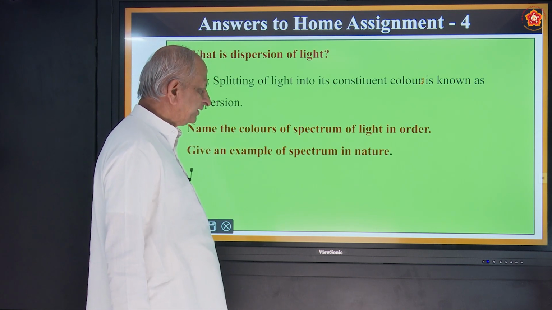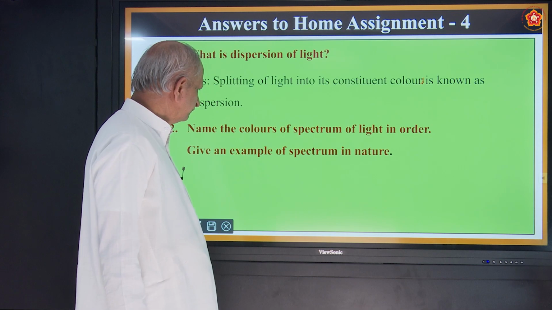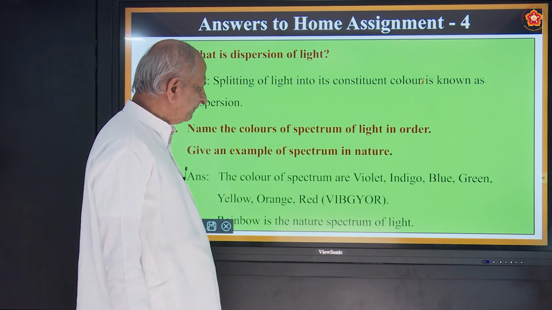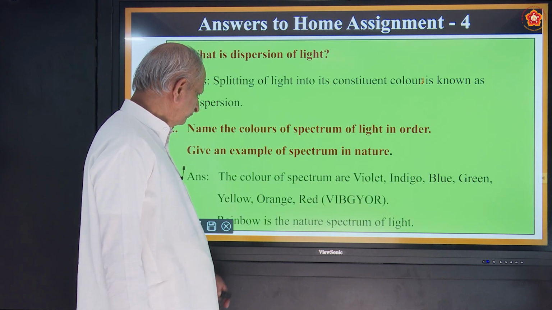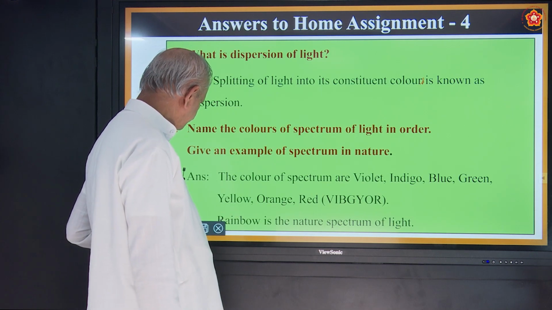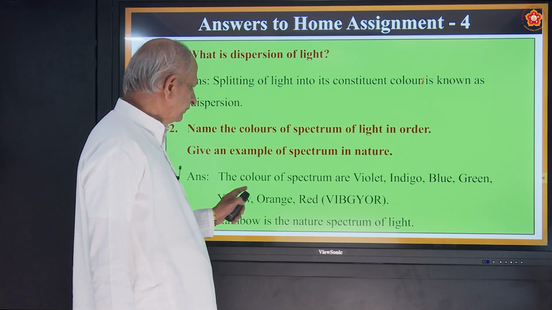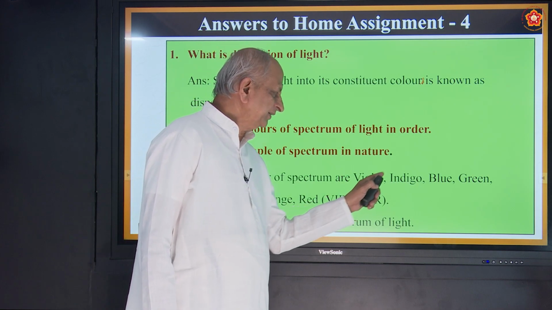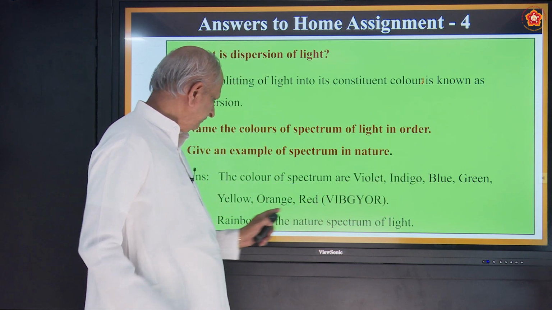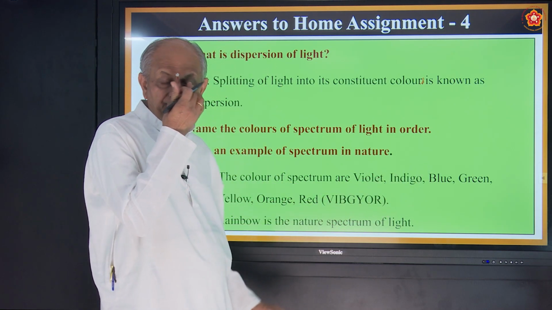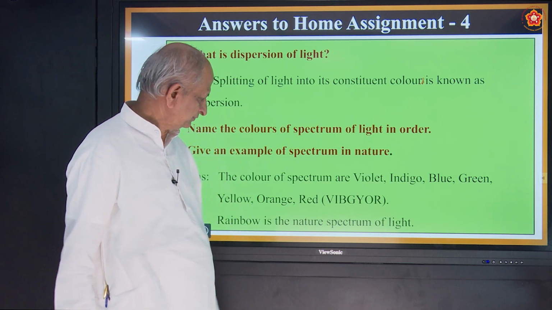Name the colors of the spectrum of light in order. Give an example of a spectrum in nature. The colors of the spectrum are violet, indigo, blue, green, yellow, orange, red. So these are the 7 colors.